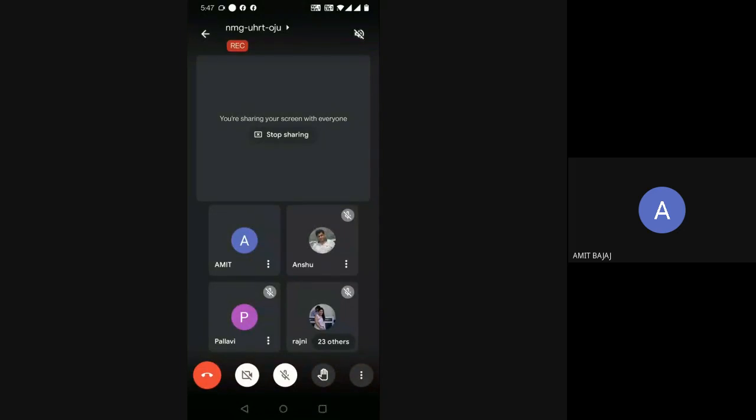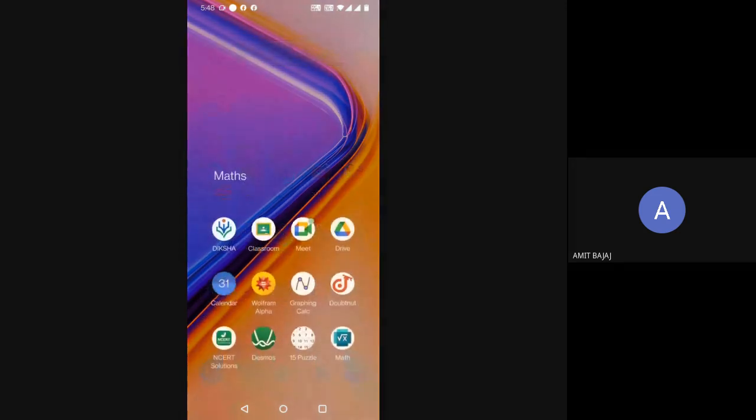I am sharing my screen from my mobile phone. Check it out. This is my mobile screen. I hope it is visible. Yes, sir. So I have many icons available. Let me go to my Drive.